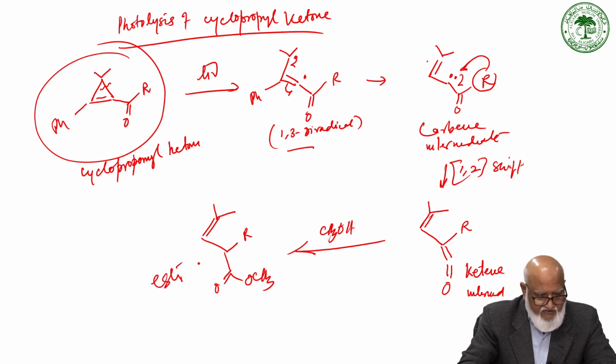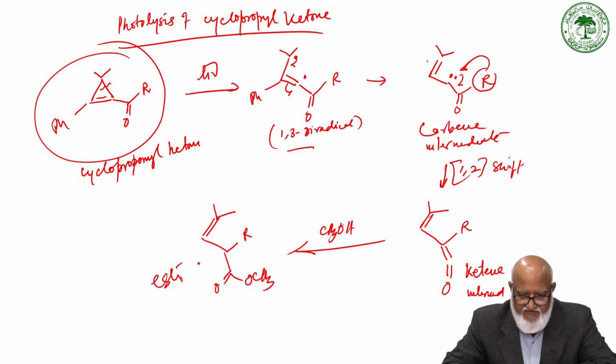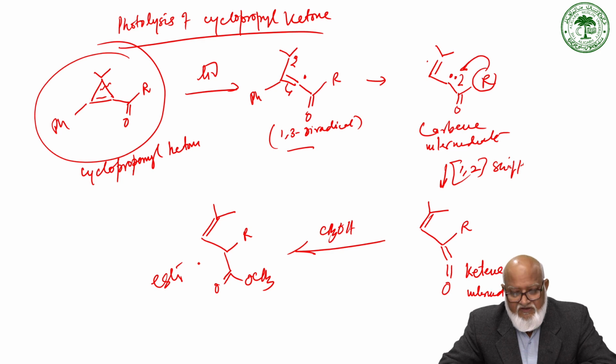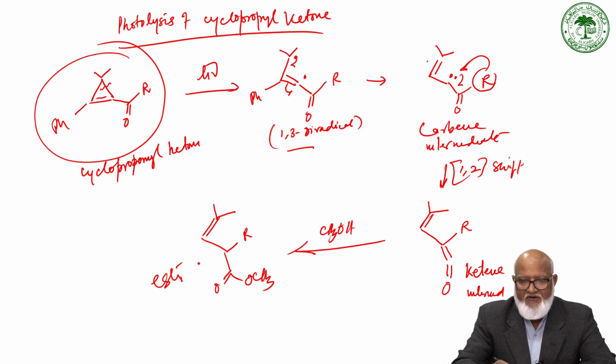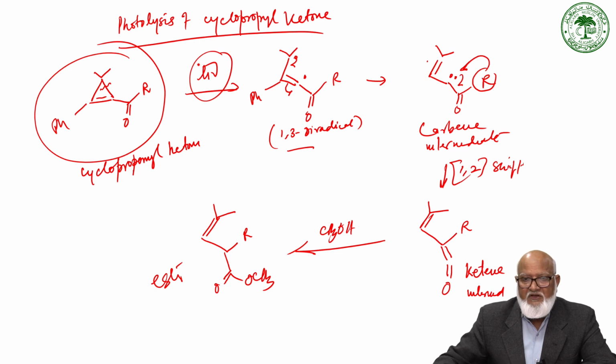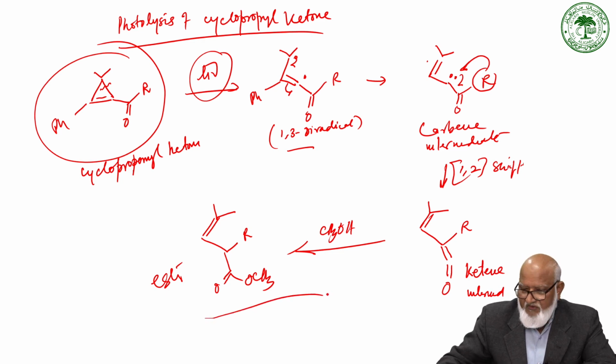So the formation of this ester is really a very good evidence of opening of the cyclopropanyl ring system, which under photolytic condition goes to a diradical species, to a carbene intermediate, and then to a ketene intermediate, and then the formation of an ester leads to this product as one of the products.